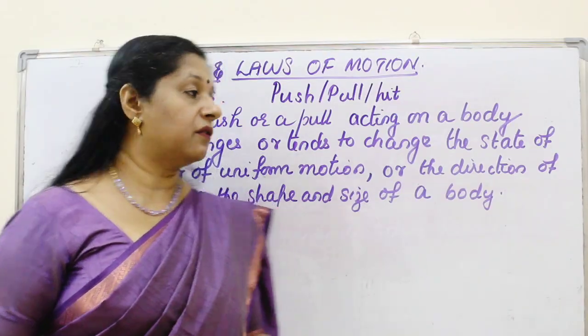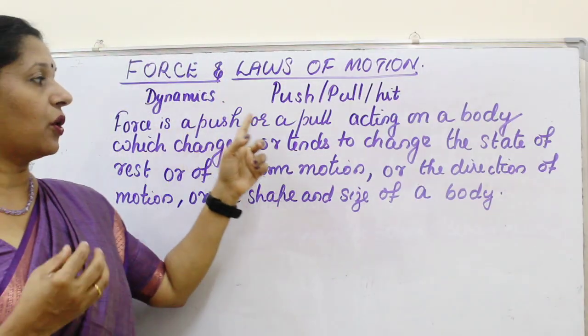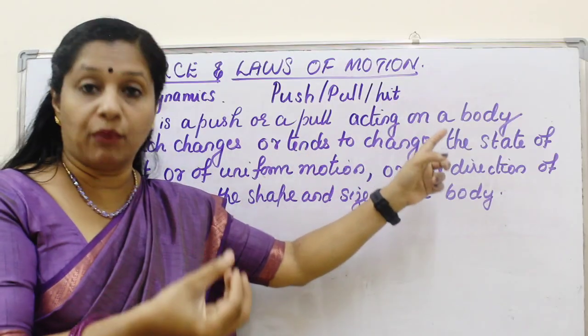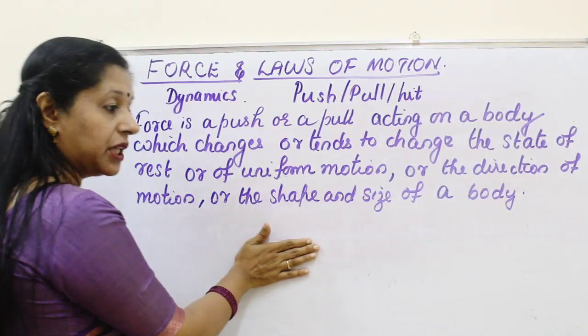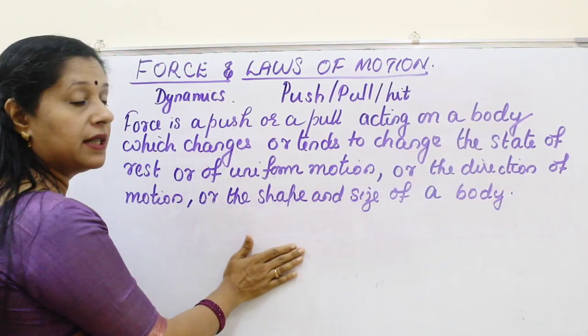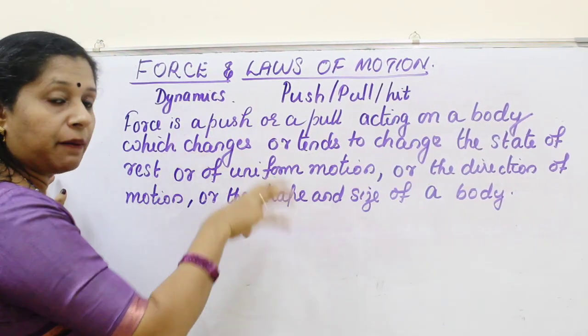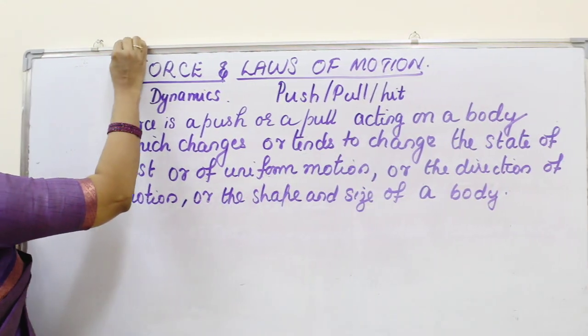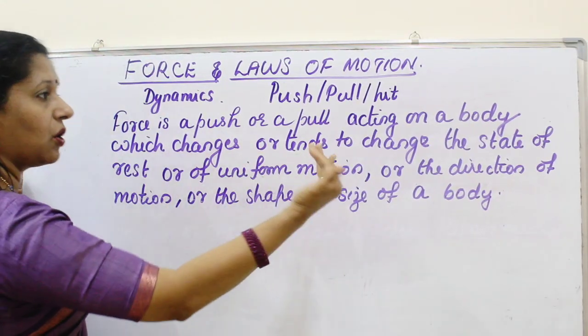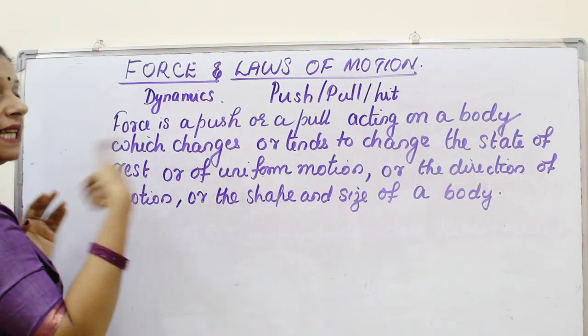So how can we define force? Force is a push or a pull acting on a body. Body means any object on which the force is acting. Suppose I am pushing this board, the body is this board. So it is a push or a pull, because now when I am moving it, I am pushing it, but now I am pulling it back. This is a pull. So it can be a push or a pull on a body which changes